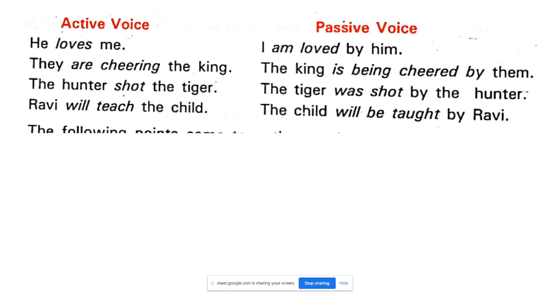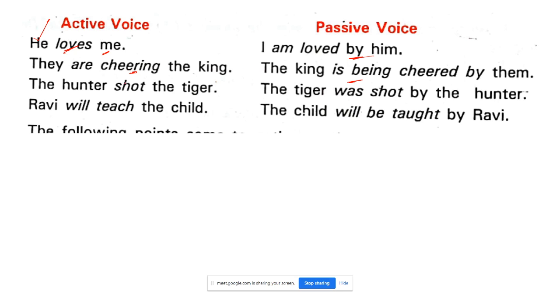Active: he loves me. Passive: I am loved by him. Have you seen the word by? So, he loves me. This is the subject, the pronoun he. This is the verb, and here is the object. He loves me. I am loved by him. They are cheering the king. What do you mean by cheering? Making the king happy. The king is being cheered.